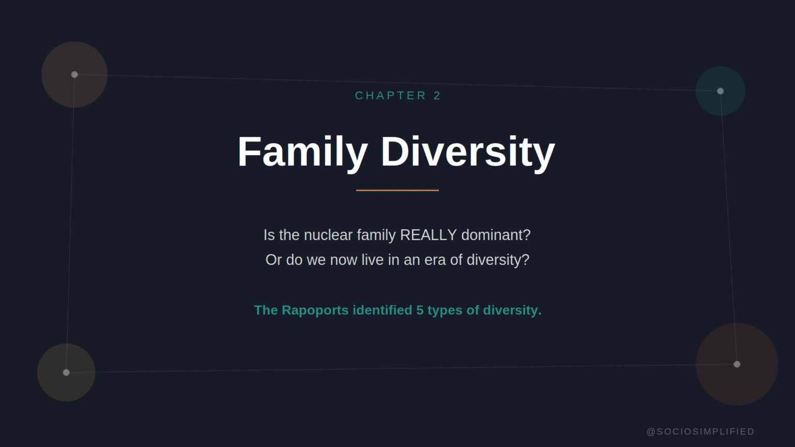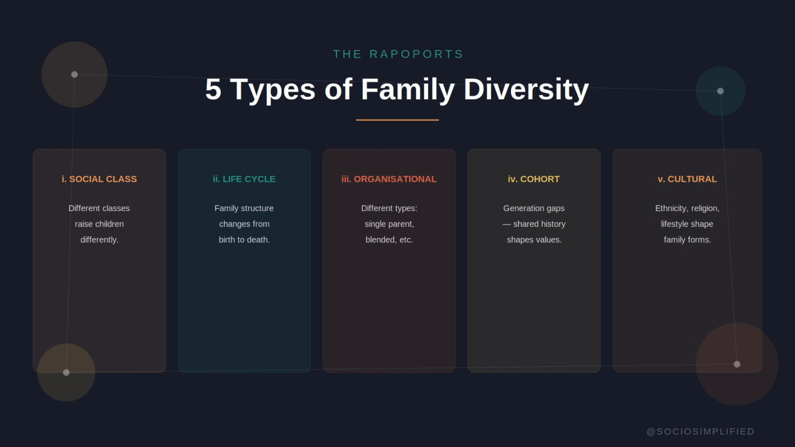Chapter 2 makes the opposite case. Now that we live in an era of genuine family diversity and no single structure can be called dominant anymore, the most important framework here comes from the Rapoports. The Rapoports identified 5 types of family diversity that exist in modern society. These are not 5 different family structures. They are 5 dimensions of difference that show just how varied family life can be. Social class diversity, life cycle diversity, organizational diversity, cohort diversity, and cultural diversity. Let's go through each one separately.